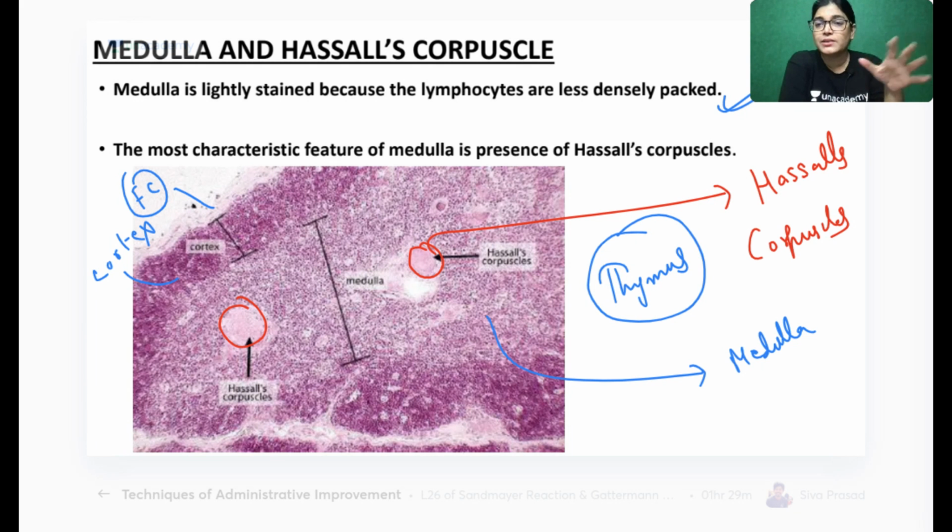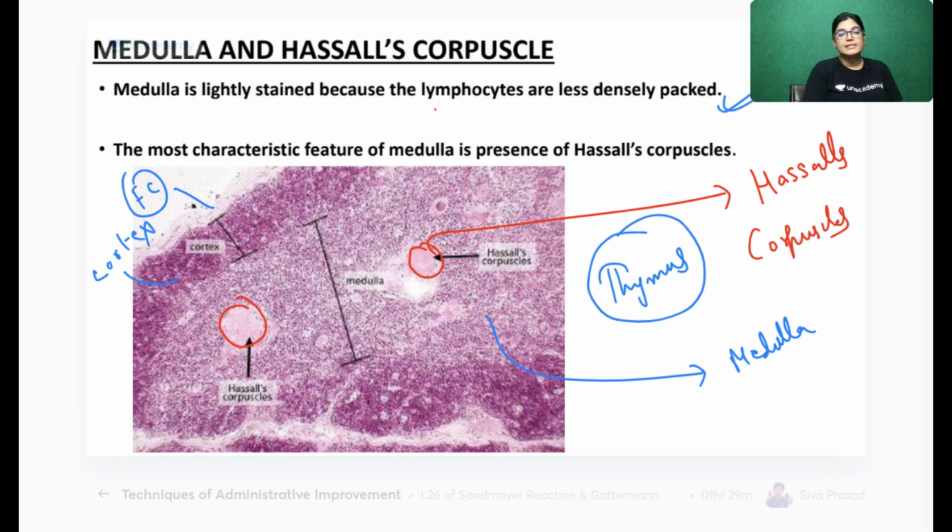So in your Viva, has anyone faced histology Viva examination? First year students, has it happened yet in your colleges? No. So once your college is open, you will have this examination, and when the examination is taken, your histological slide will be focused and you have to identify the slide. So how are you going to identify a slide of thymus? You have to search for Hassall's corpuscle.